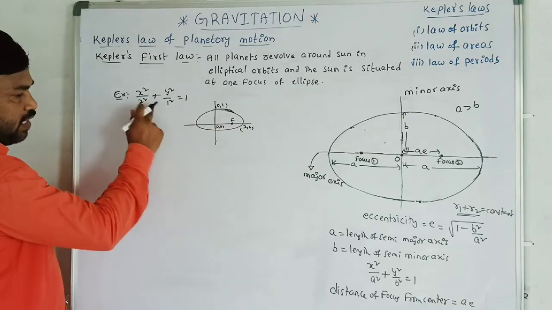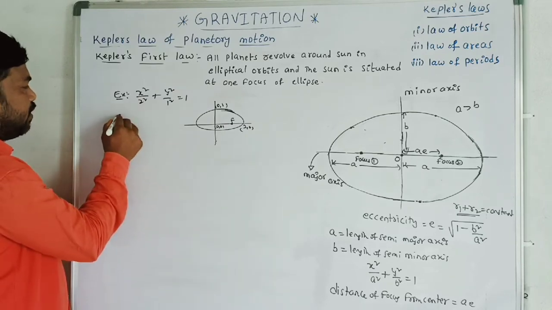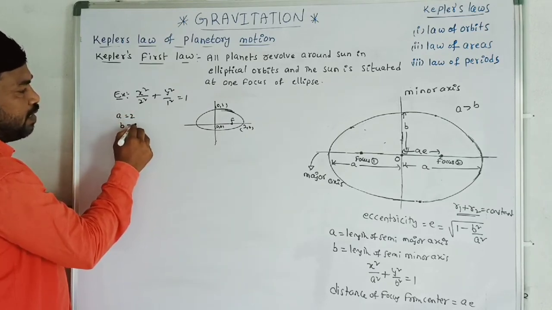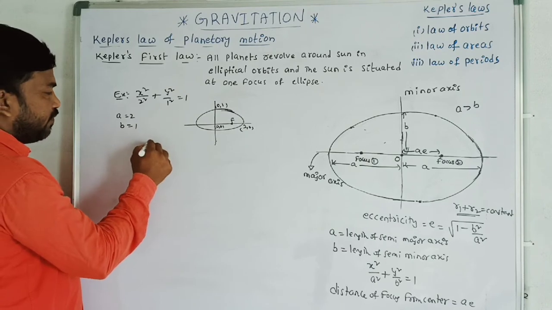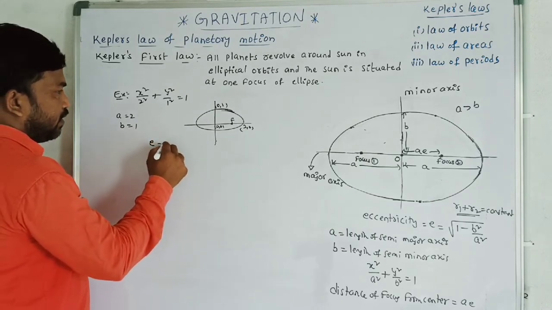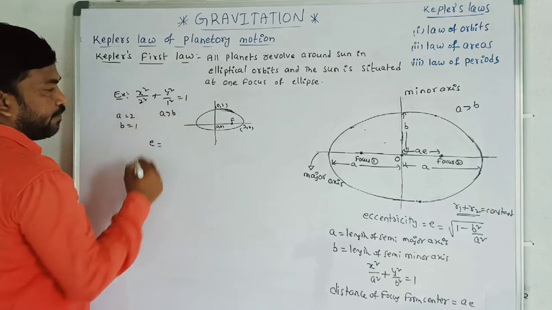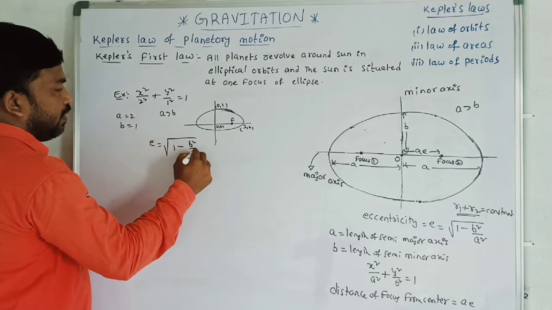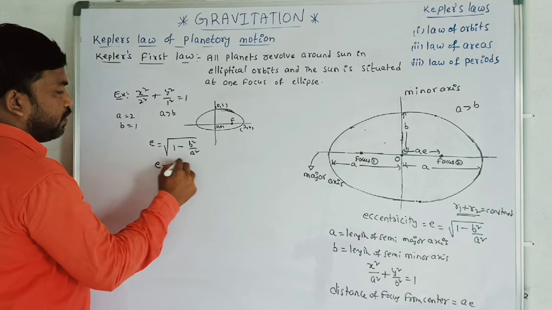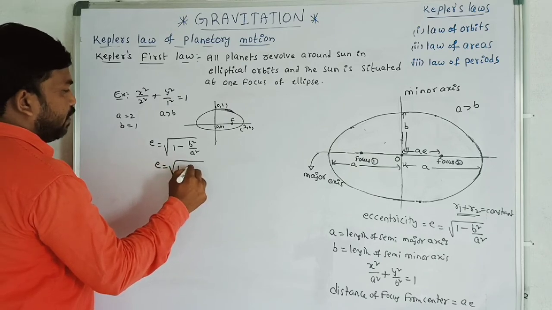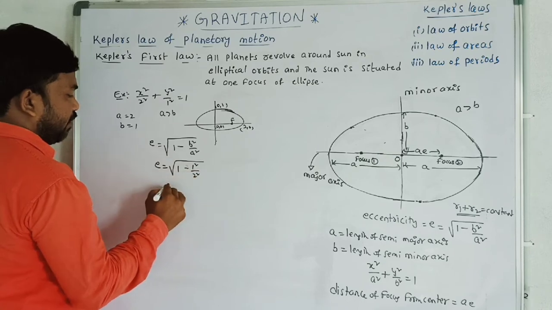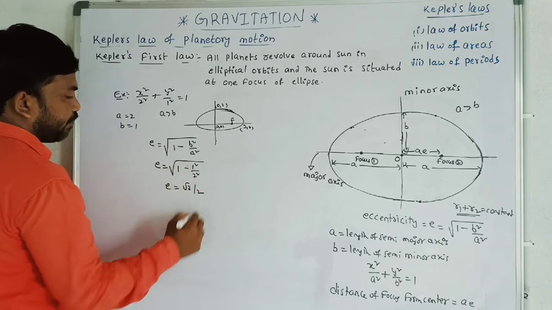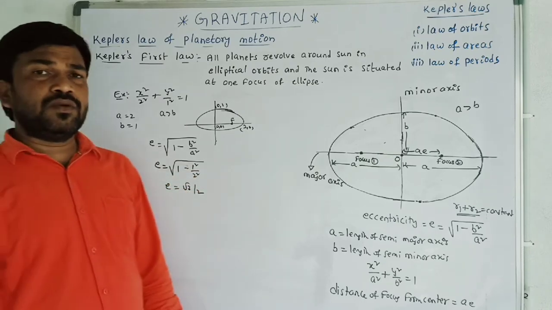If you compare this equation with the fundamental equation, A equals 2 and B equals 1. I am going to find the eccentricity value, and we know that A is greater than B. E equals square root of 1 minus 1 square by 2 square. So I get E equal to root 3 by 2.